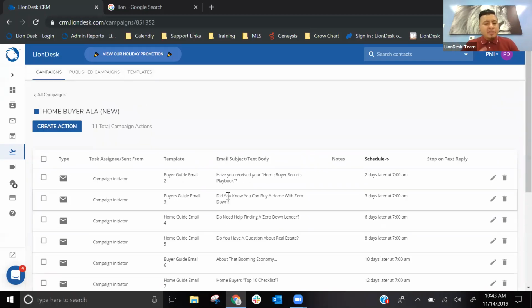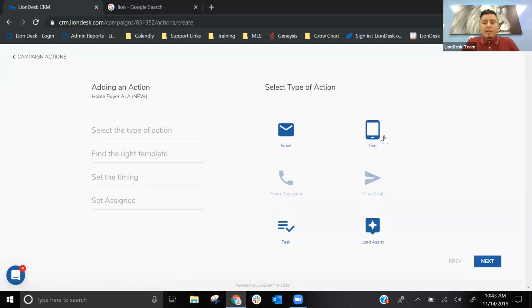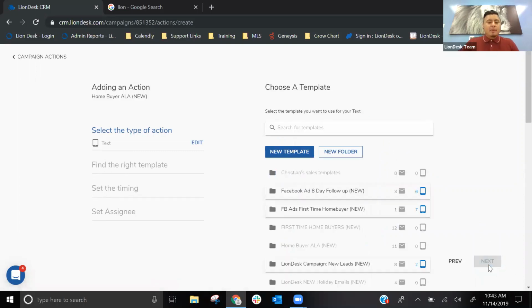So from here, if you did want to include text messages, just click on create action. And you'll see text message as an option, right? Let's go ahead and include a couple of texts. So I'll select text, click on next. And what's really great from here, if you already have text templates created, it's going to show you them, right?